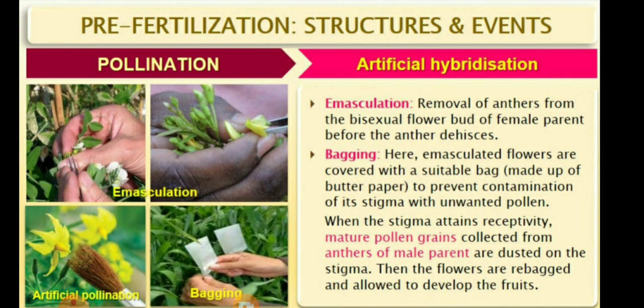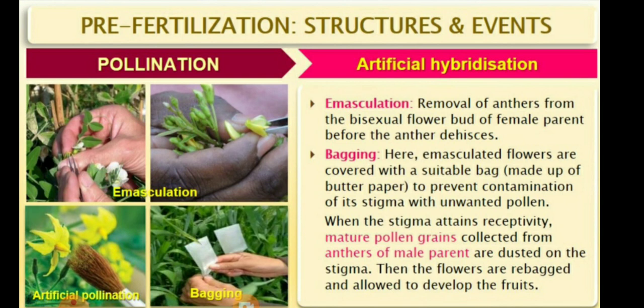So, children, today we are going to recapitulate the artificial hybridization process in pollination. Children, this is a subtopic of pre-fertilization structure and events. So, children, the artificial hybridization process is done in the laboratories. This process is divided into two parts. The first part is emasculation and the second part is bagging.